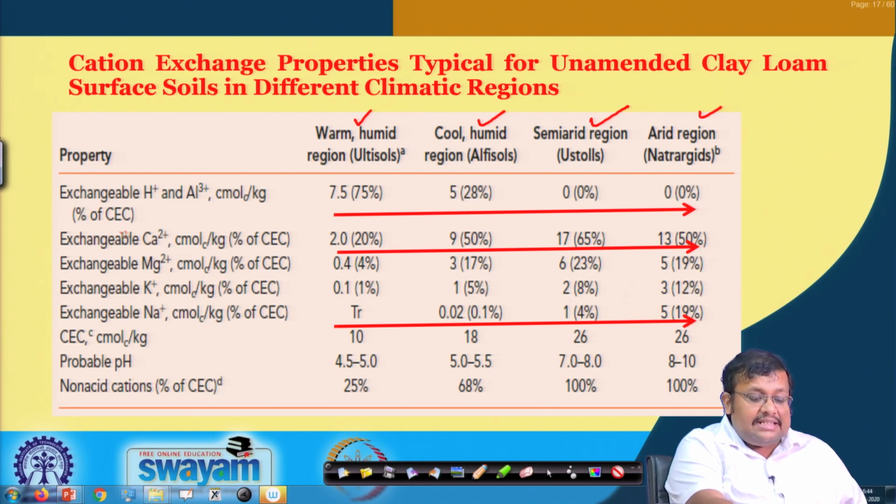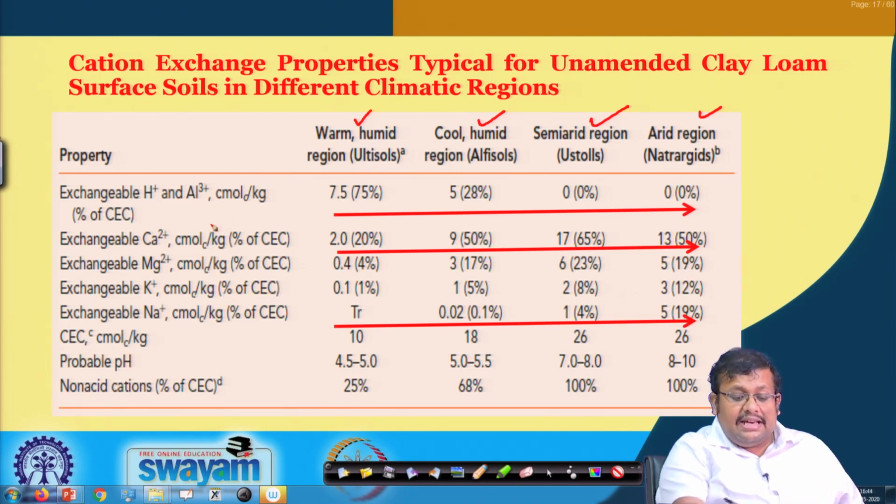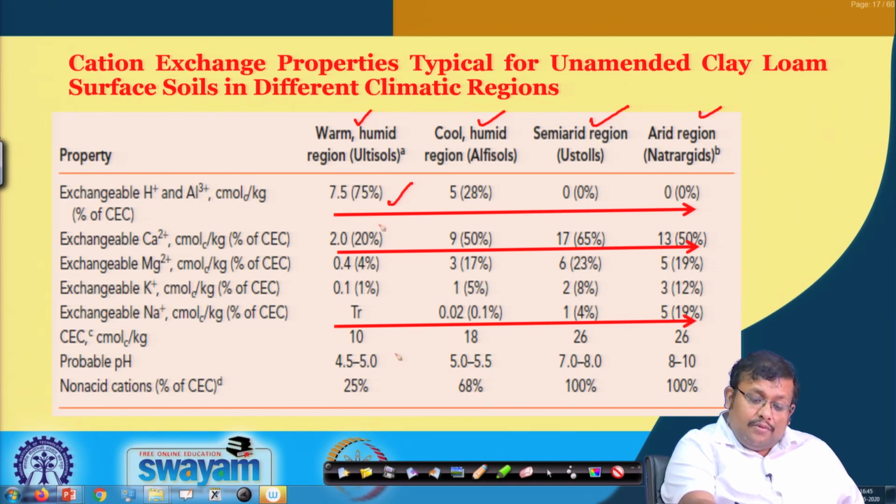The percentage of CEC occupied by exchangeable H plus and Al3 plus is highest in the warm and humid climate, and as we go from warm and humid climate to arid region, we see a decrease. For exchangeable calcium and magnesium, as we go from the warm and humid climate to arid region, we see a constant increase.